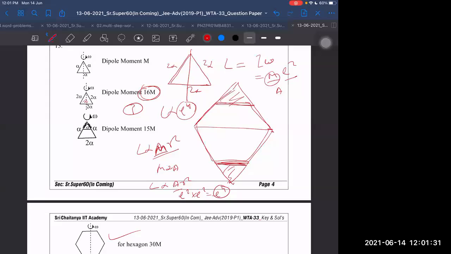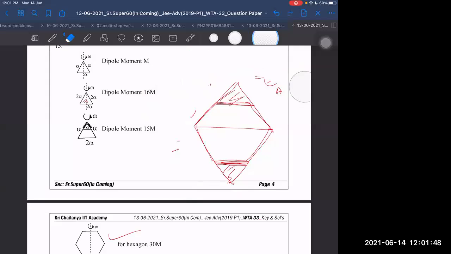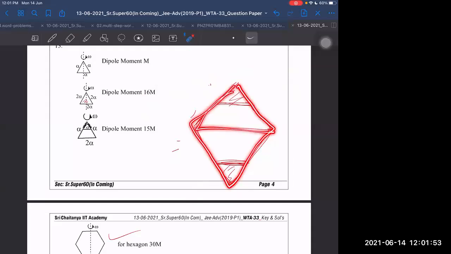Right or not? Understood, sir. So therefore it became 16m, and once it became 16m, then your method was right. Very nice method. The total becomes this plus the bottom one, 32m, and from 32m we subtract the upper part and the lower part, minus 2m. Then we are getting just 30m as they have given.